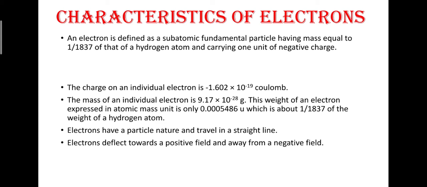Electrons have particle nature and travel in a straight line. An electron deflects towards the positive plate, away from the negative plate. This is about the characteristics of electrons, which were given on the basis of that cathode ray experiment.